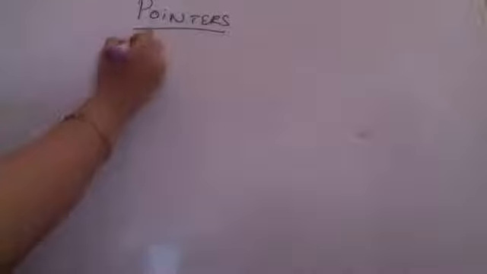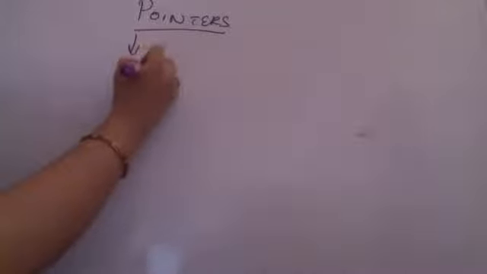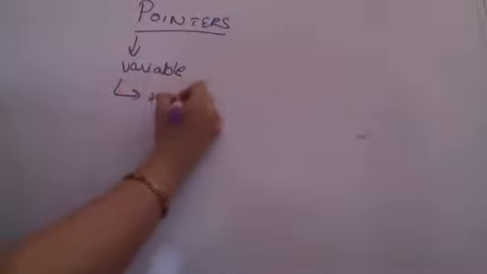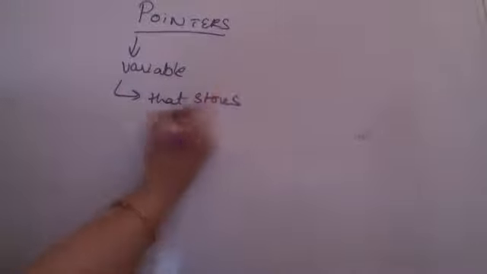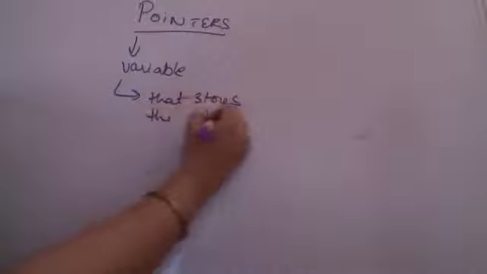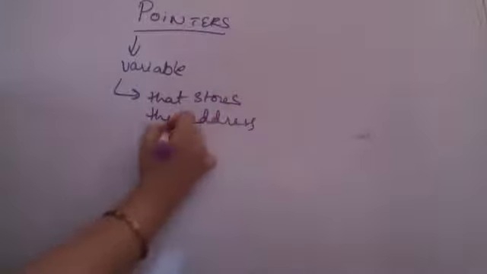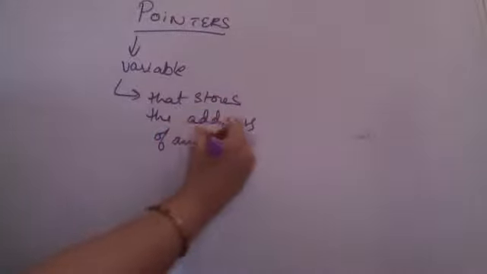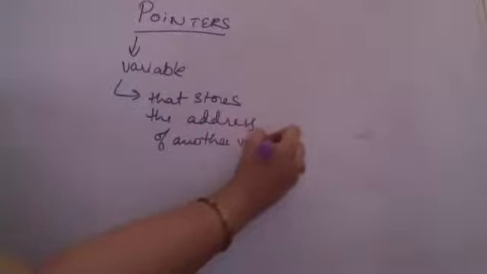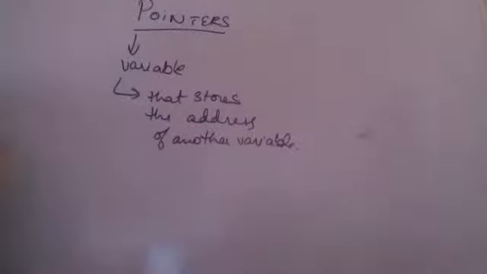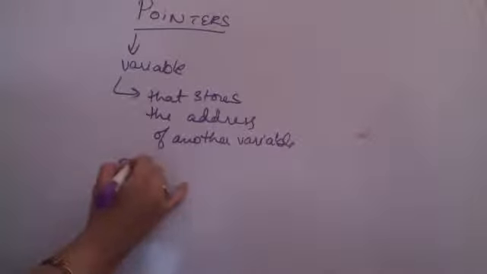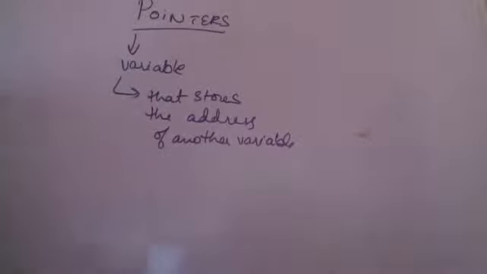Now, what do I mean by a pointer? Pointer is nothing, but it is a variable. It is again a variable that stores the address of another variable. Now, this is very important to understand. I am creating, say, a pointer variable. I am mentioning the name of a pointer.